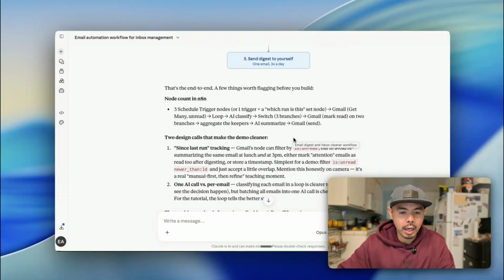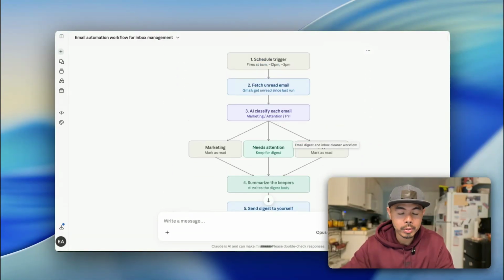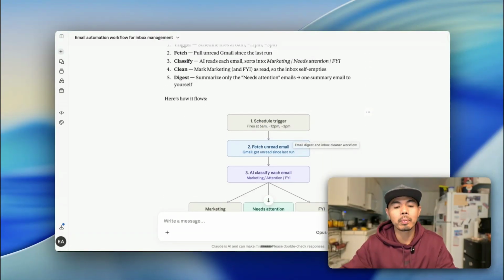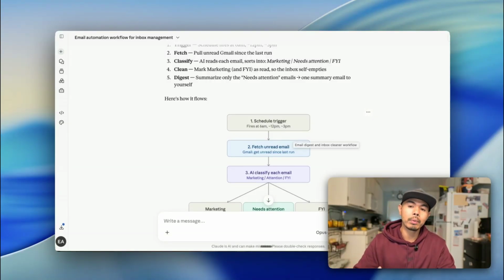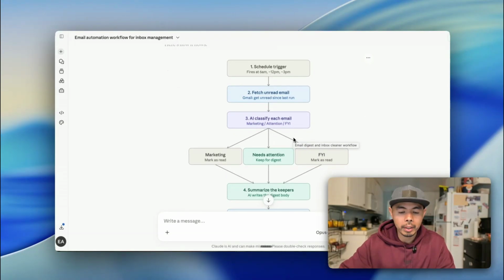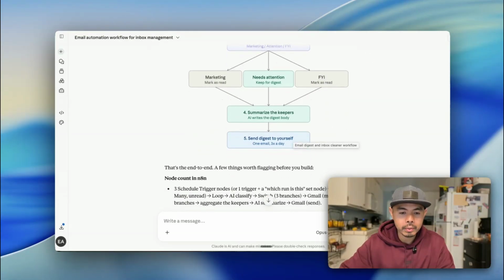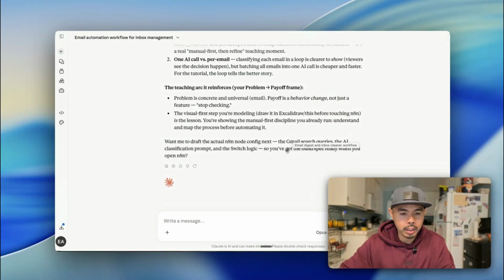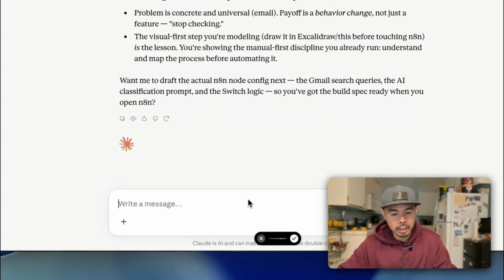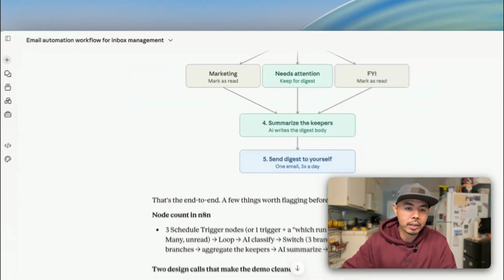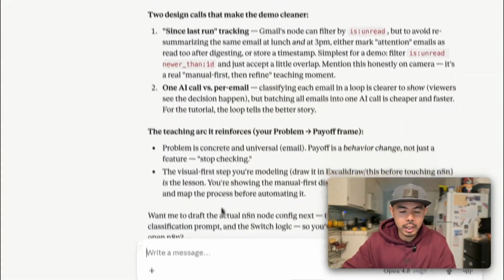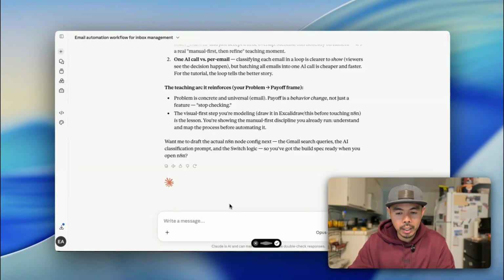All right. So again, for the purpose of this demo, I just want to walk you through the end-to-end process. Of course, when you're doing this, you want to spend more time having that back and forth communication with Claude, with AI. But for this one, I'm pretty comfortable with this one. We'll go ahead and go with this one. So I'm just going to say, hey, Claude, this looks good. Go ahead and build the n8n workflow for me.